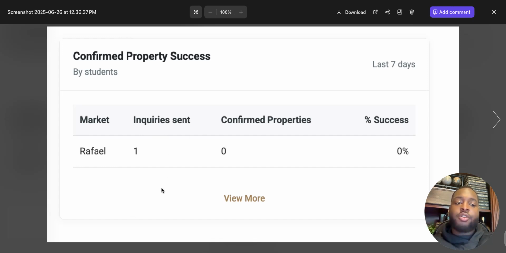So how many inquiries they send to our team, how many properties were confirmed out of those inquiries, and what that success percentage is. Now, right now we're toggling between market or actual name of the person. I think we're actually going to move forward with name. But either way, when coaches see this, the data is actually true and live.